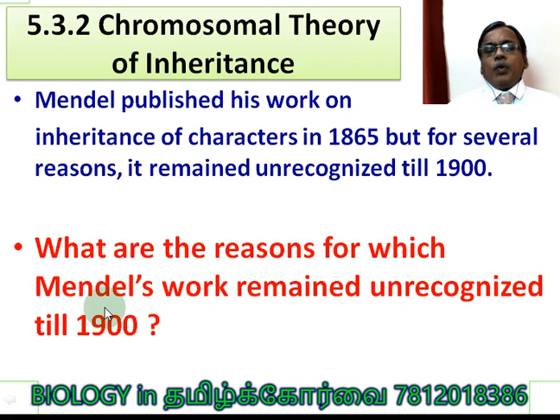What are the reasons for which Mendel's work remained unrecognized till 1900? This part is purely discussed in the CBSE book; maybe some other part of the state board book would have covered this information also.